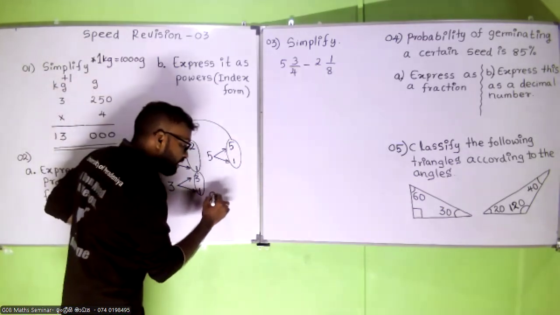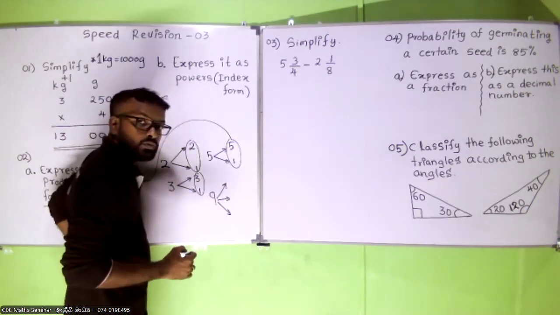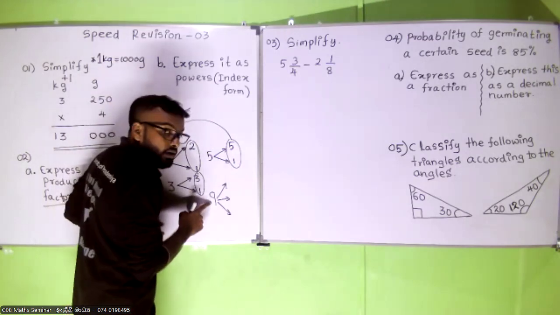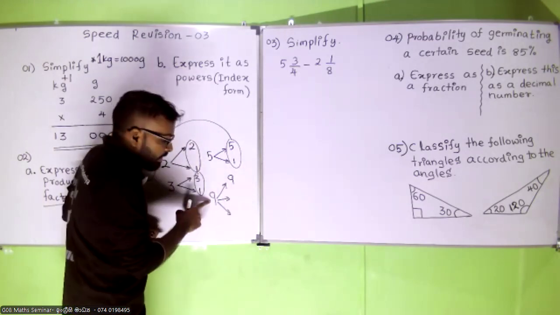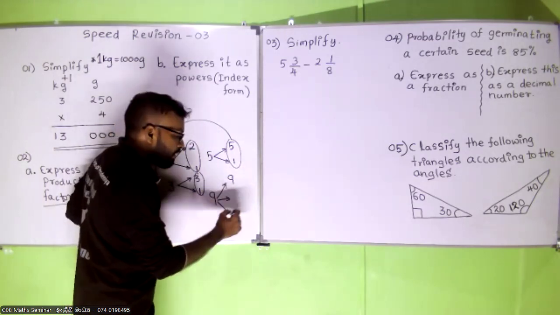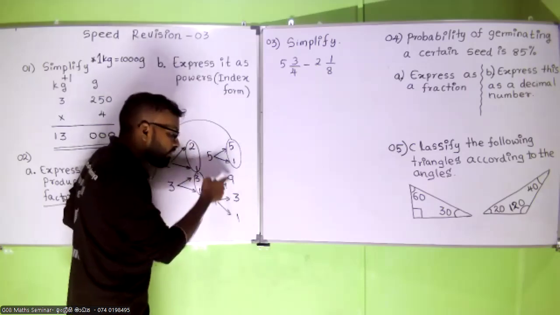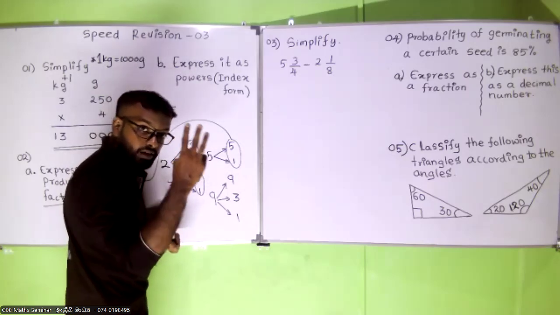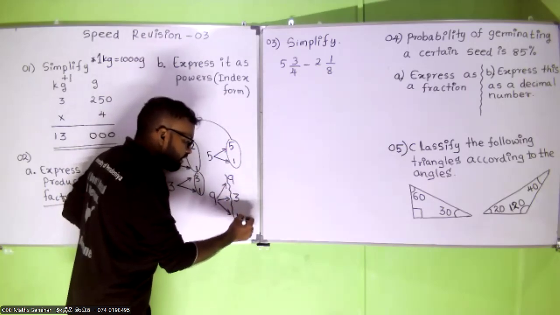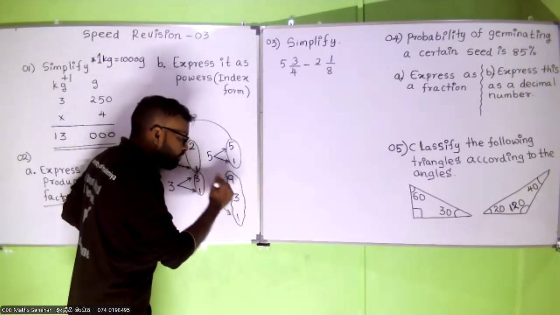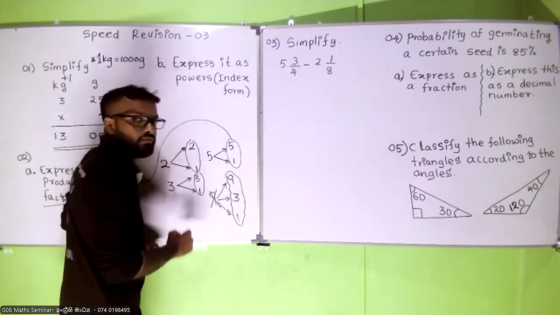But when it comes to the 9, how many factors are there? Right? 9 can be divided by using 9 itself. 9 can be divided by using 3. 9 can be divided by using 1. How many factors are there for 9? 3 factors. Because here you have more than 2 factors, so 9 is not a prime factor.